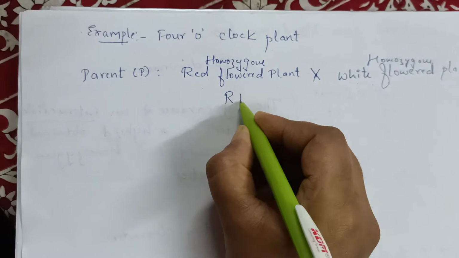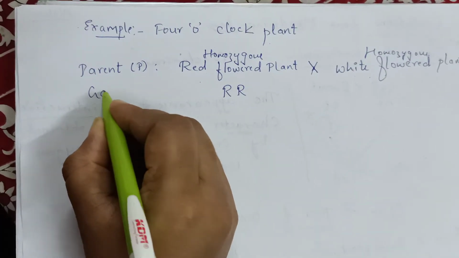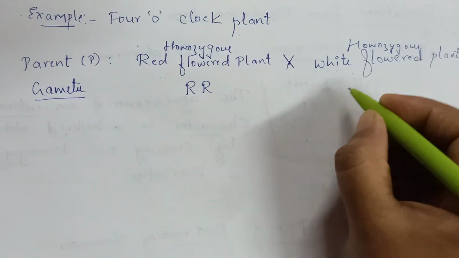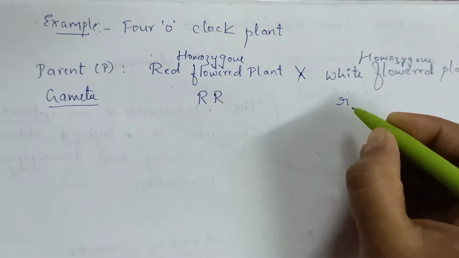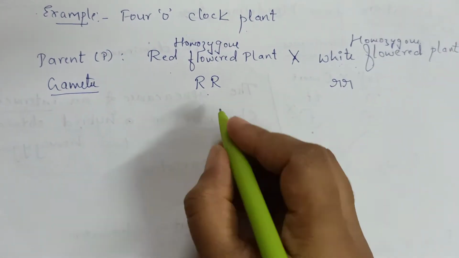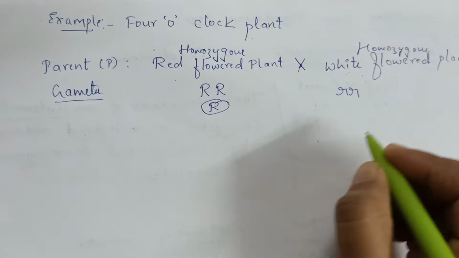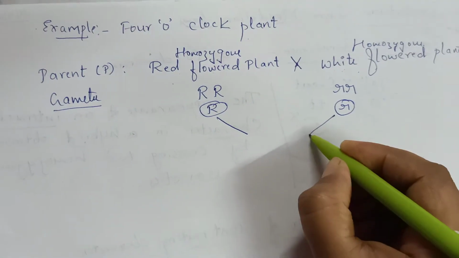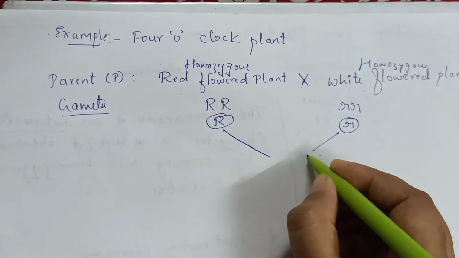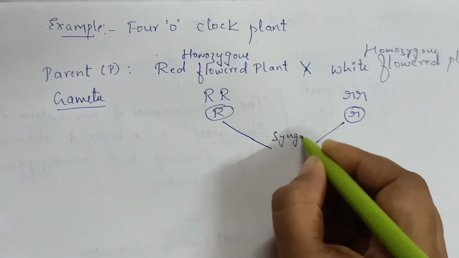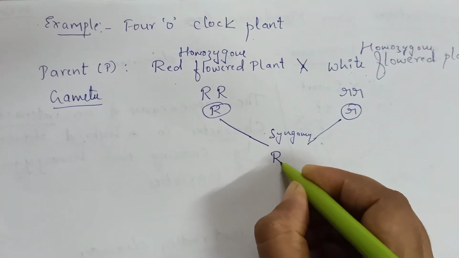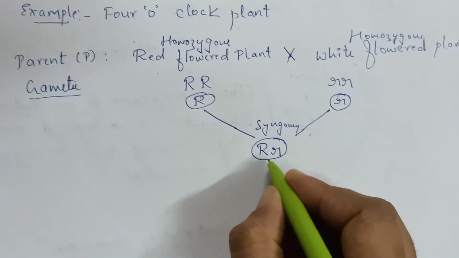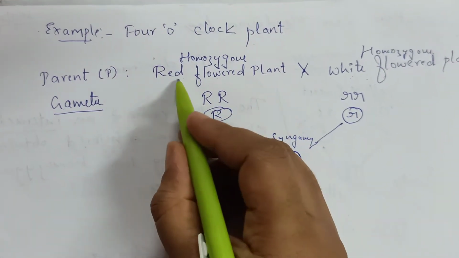here for the red flower plant we'll write the gametes, and as the white is recessive we'll write the small letter of this, small r. Then the rest of the things are similar to a monohybrid cross. So after syngamy, or after fusion, we'll get capital R and small r, but the difference is this will not be red.